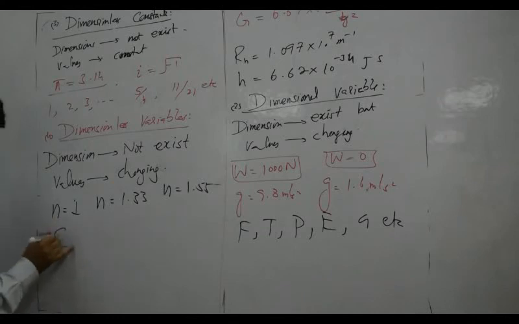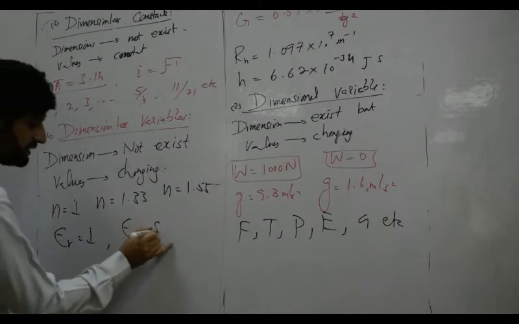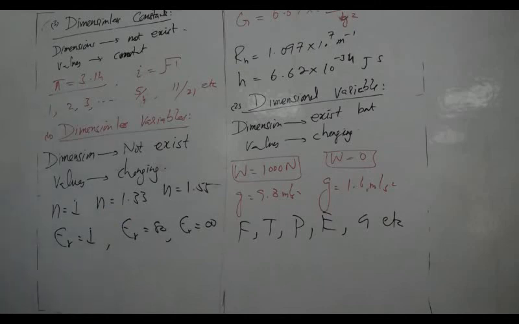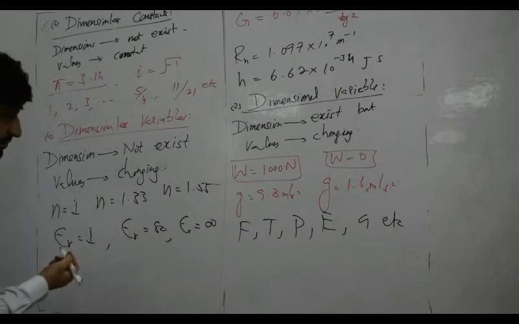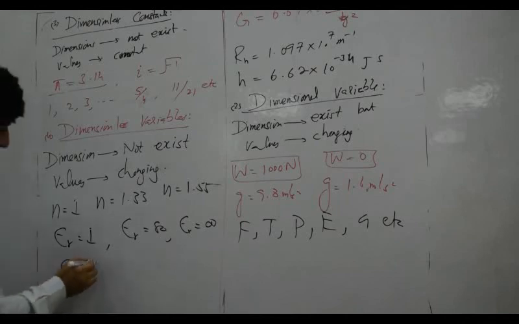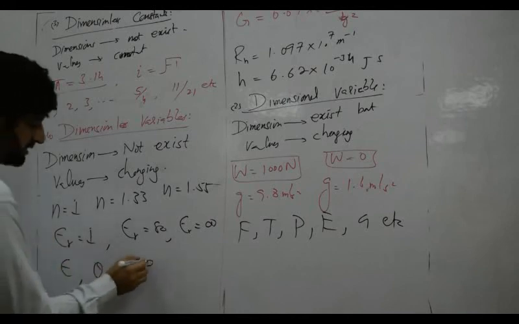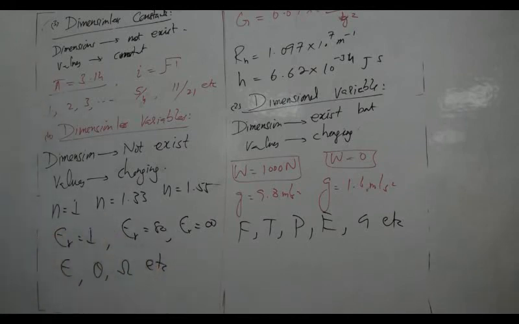For example, relative permittivity. Relative permittivity for air is 1, for water it is 80, and for a conductor it is infinite. So the value of the permittivity is changing and it has no dimensions. That is called a dimensionless variable. Other examples are strain, plane angle, solid angle, etc. These are called dimensionless variables.